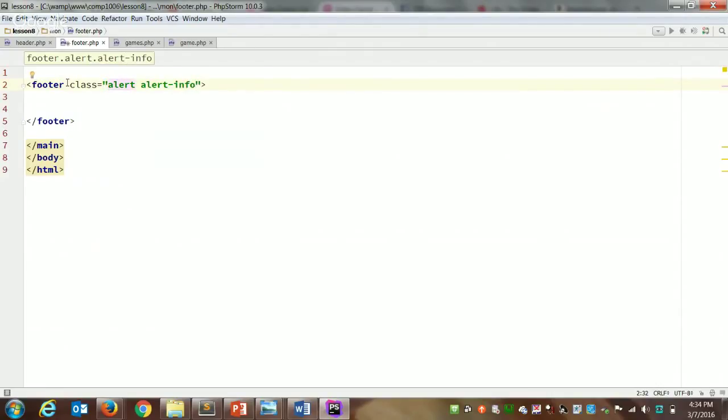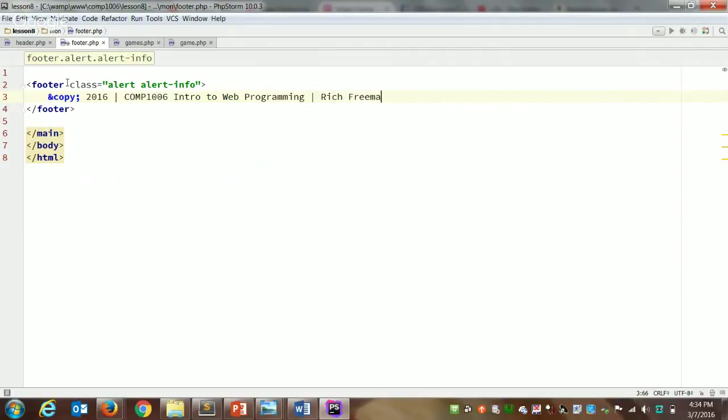That should make it a light blue background. And I'll put in here maybe a copyright. We'll just put in a little description of what we're doing. I'll put my name in here. So sort of standard copy that might appear along the bottom of a website.